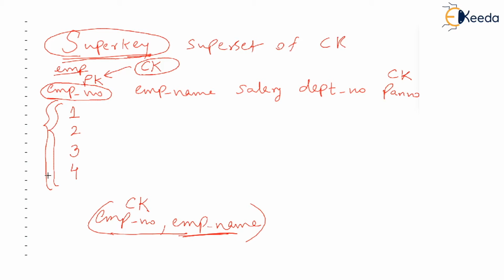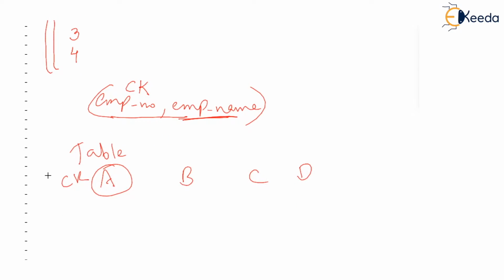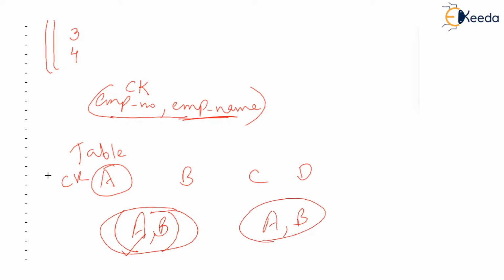In simple sense, suppose our table has 4 attributes A, B, C, D, and let's say A is the candidate key. Then if I write values of A and B together, you know that A is already a candidate key. Then AB will be the super key. You surely see that AB is the super key because AB is a superset of A, which is the candidate key. So super key is always a superset of the candidate key because candidate key is a part of super key.